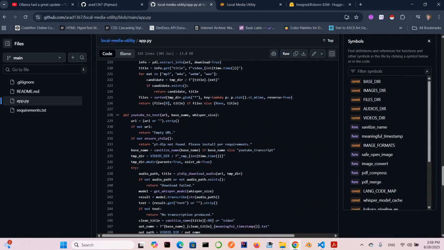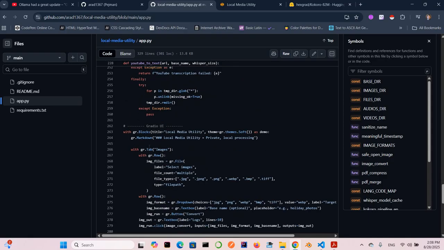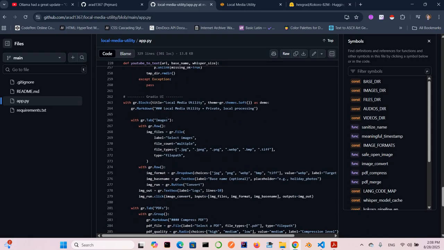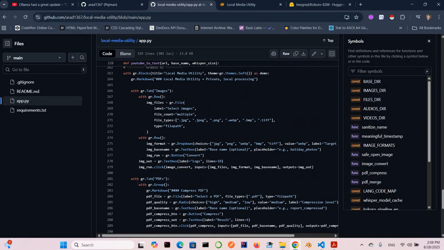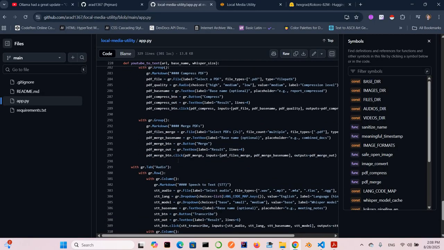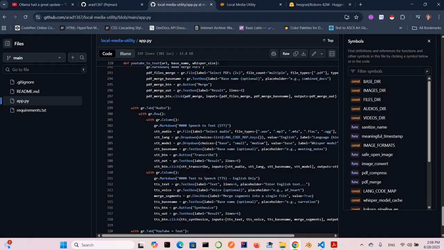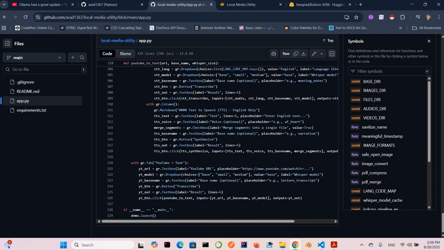And the Gradio app, and finally we make the Gradio app with GR blocks. Definitely you can actually make it more customized, add your name and other stuff, even add some HTML here to explain and something more, but not necessary for me at this step. And definitely we have different tabs, so we just use the GR tab for different tabs, so you can actually add more tabs if you want to make it customized in the future.